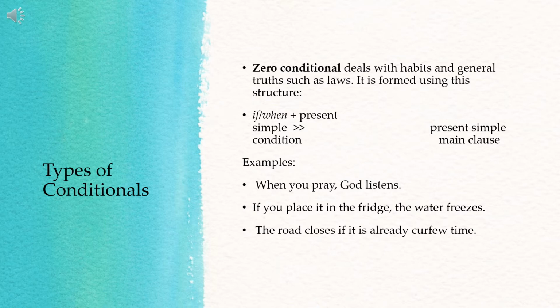What is the tense of the verb in the main clause? Simple present tense. Then in the subordinate clause, or the if clause, it's also in the simple present tense, is. Why? The sentence expresses a habit: if it's already curfew time, the road closes. So again, that is the zero conditional that deals with habits and general truths.